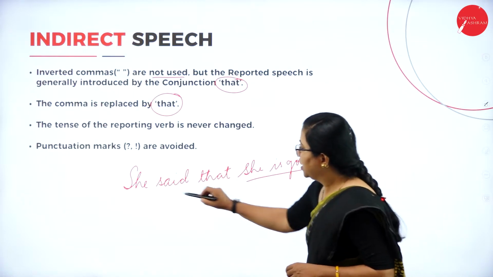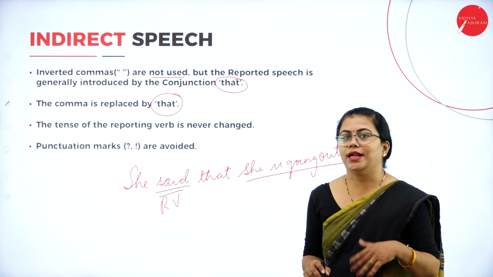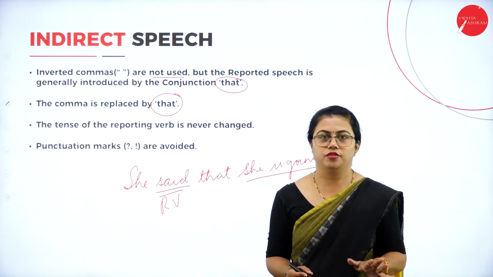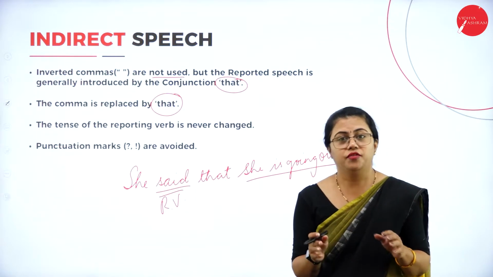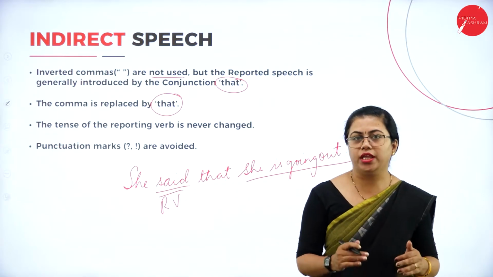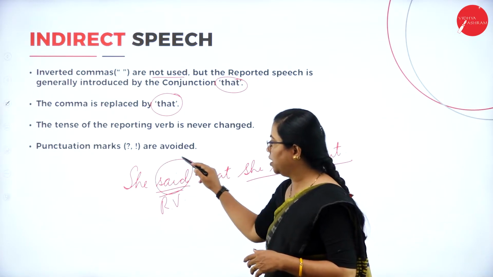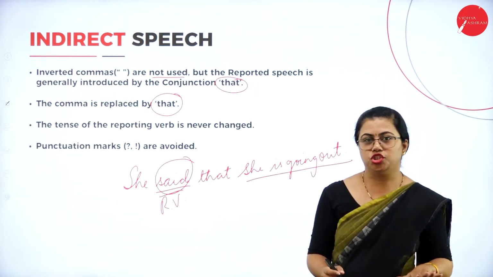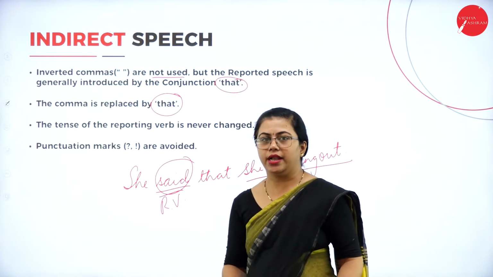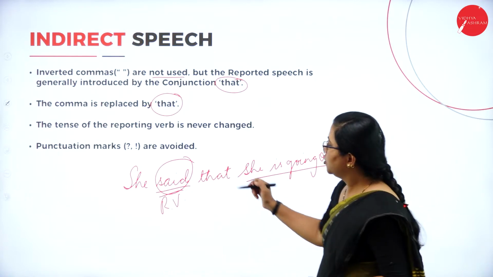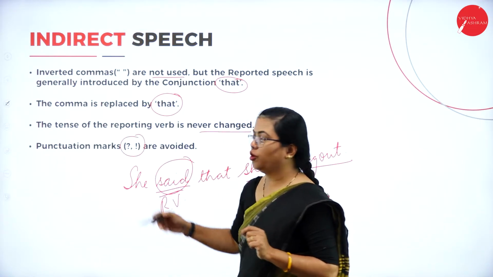Here, whatever is the reporting verb, that will not be changed at all. If it is said only, you do not write it as says. If it is says, you write it as says only. You will not change it to said. Whatever is the reporting verb, you are not going to change it. So this is the rule when you change from direct to indirect speech. Here the tense of the reporting verb is never changed, and punctuation marks are not at all used.